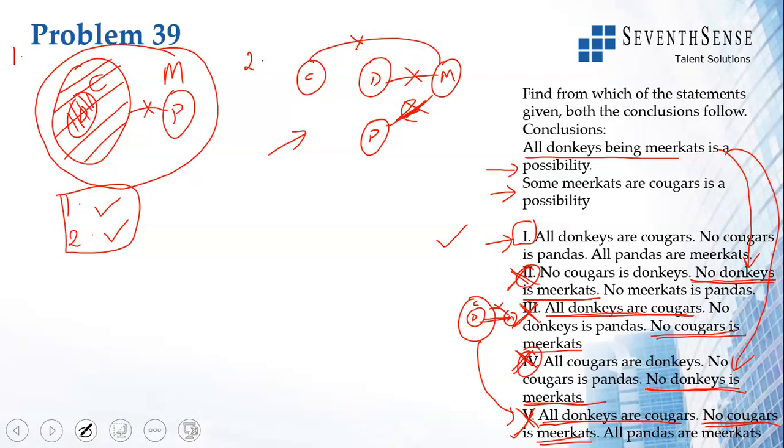Let us look at some alternate way. For option 2, no cougar is a donkey. No donkey is a meerkat. And no meerkat is a panda.